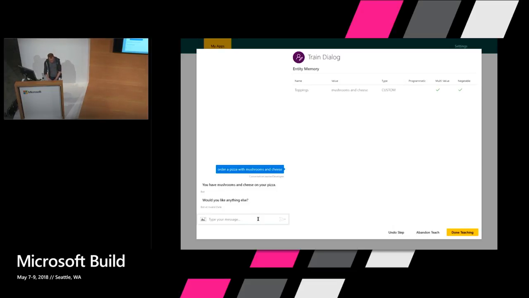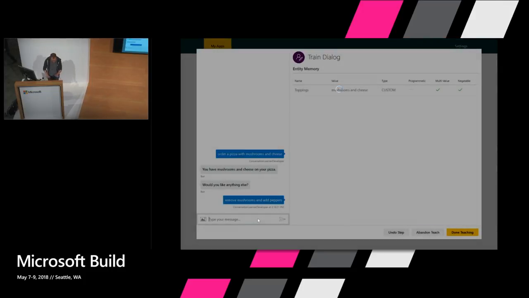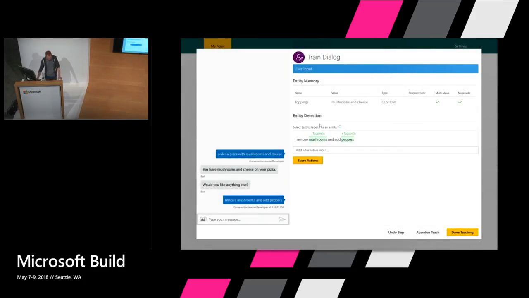Now let's say, I had forgotten some people that I'm with here. They don't like mushrooms. So I want to remove mushrooms and add peppers. So here, I don't know if you can see it okay, but there's actually a minus before that toppings. That's saying to remove toppings. And add peppers, that's plus toppings. So this is a way of being able to both add and remove things from this list that's being accumulated.